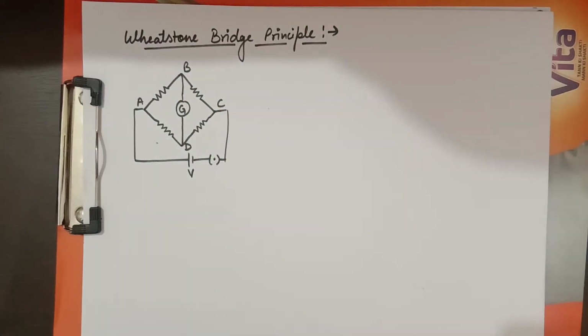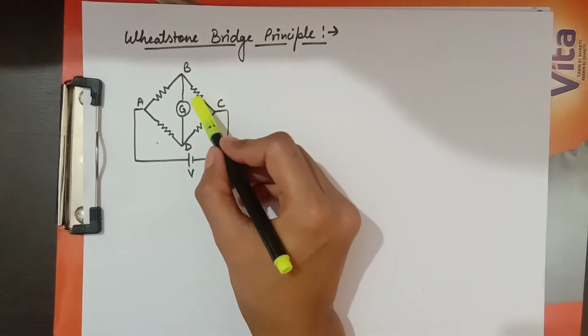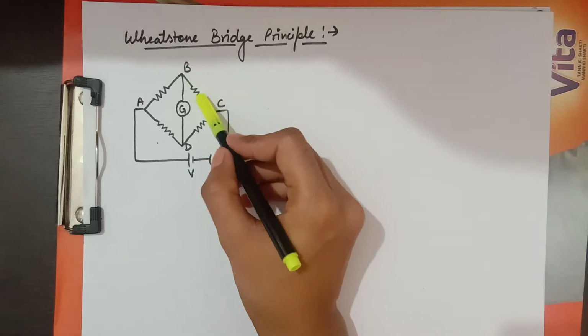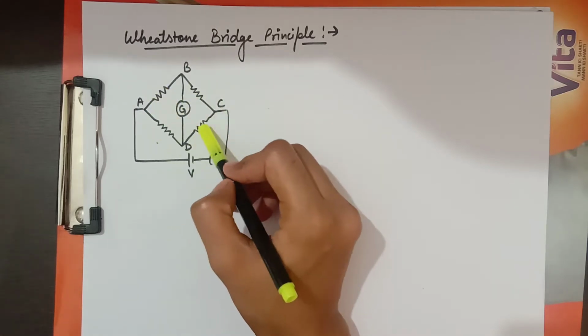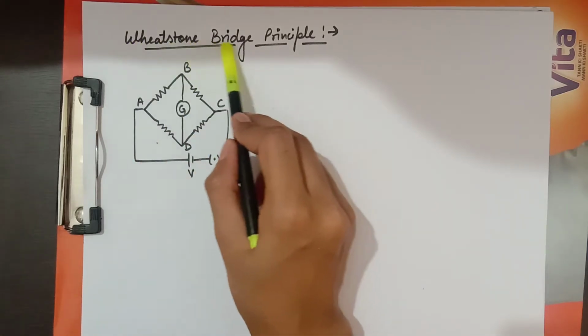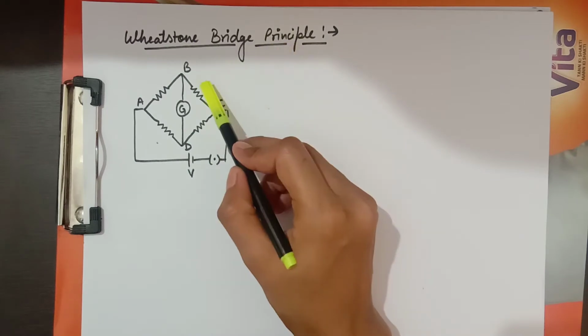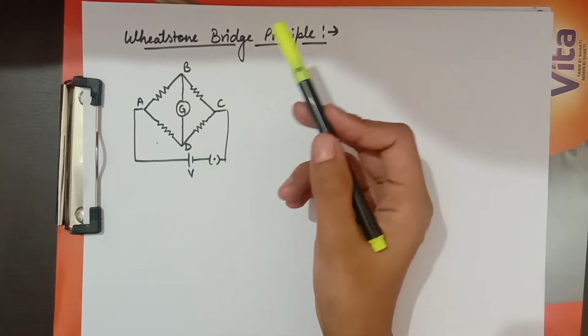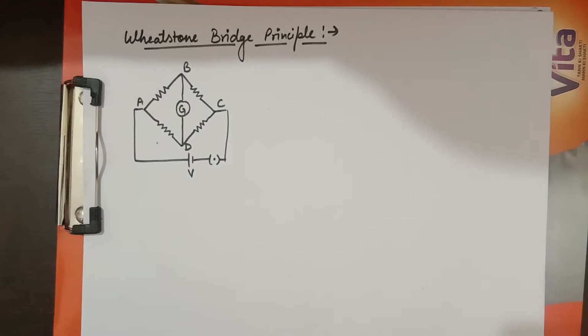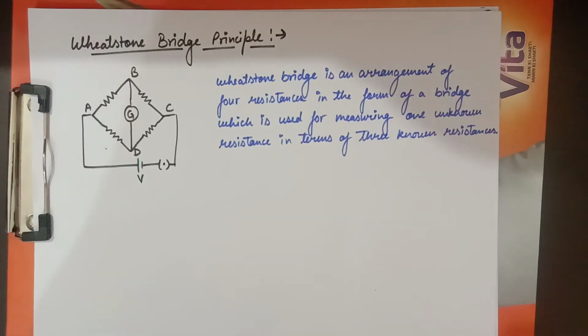With this arrangement we can calculate an unknown resistance. If we know three resistances, by knowing the Wheatstone bridge principle, we can calculate the value of the fourth unknown resistance.